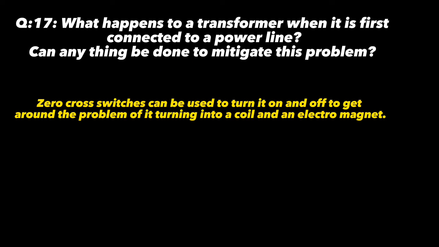Now the question number is 17. What happens to a transformer when it is first connected to a power line? Can anything be done to mitigate this problem? The answer is that zero cross switches can be used to turn it on and off to get around the problem of it turning into a coil and an electromagnet. It means that it becomes a coil and an electromagnet. This can be overcome by using zero cross relays to power it on and off.